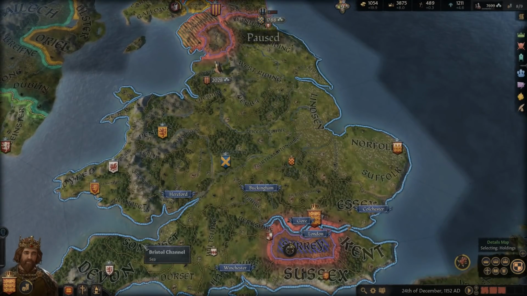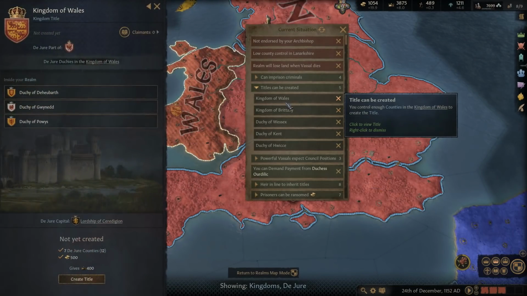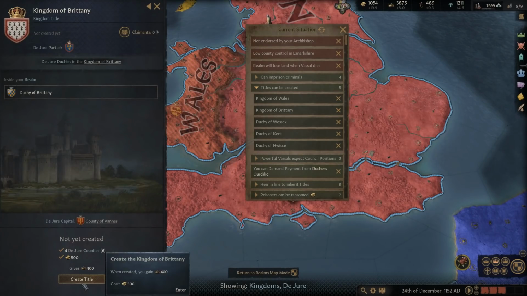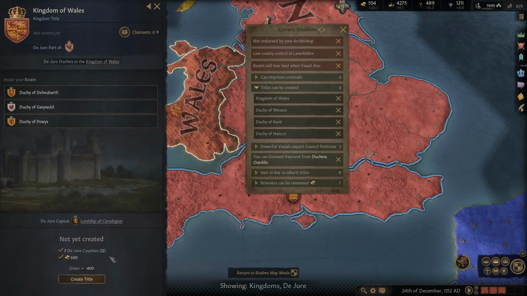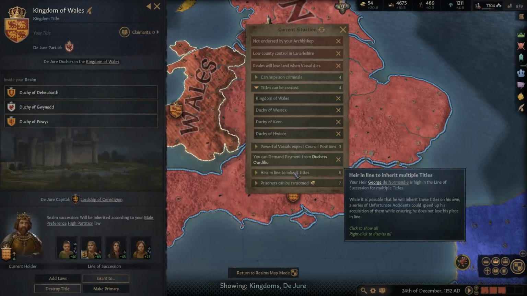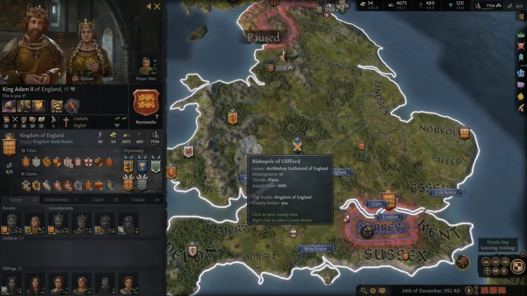So I suppose we can go and create our titles now. So I think we should be able to create them both. So we have the Kingdom of Wales and the Kingdom of Brittany. We'll do the Kingdom of Brittany first. And then we'll do the Kingdom of Wales here. All right, so we now have 3 total king titles. Very, very nice.